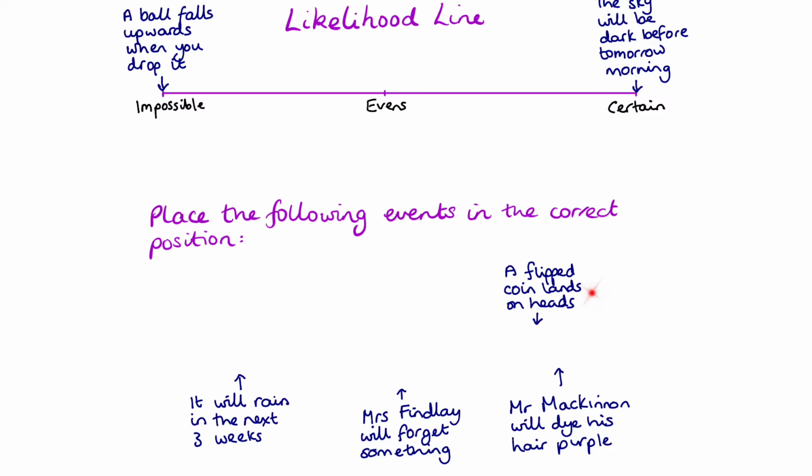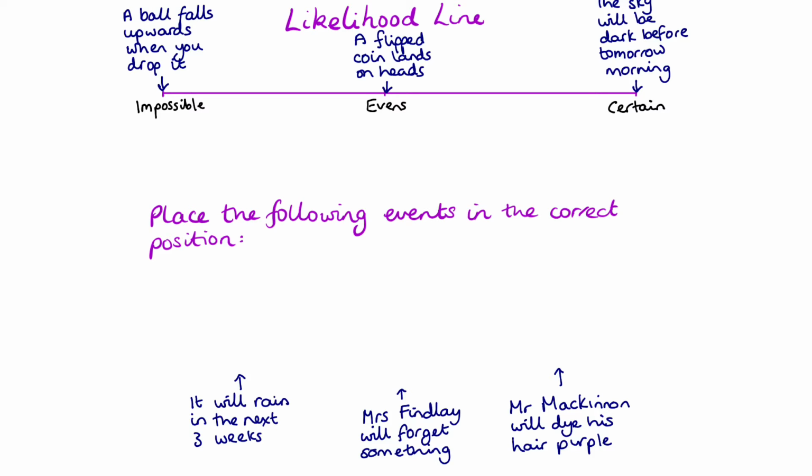Okay, let's pick the next one. We're going to look at a flipped coin lands on heads. Now, how many different things can happen when you flip a coin? Well, it's either going to be heads or tails, isn't it? That's why you do it. Is it as likely that you'll get a head as a tail? Well, it is, because you've only got two sides. So that goes right in the middle at evens. A flipped coin landing on heads is as likely to happen as it is not to happen. So it's halfway in between impossible and certain.